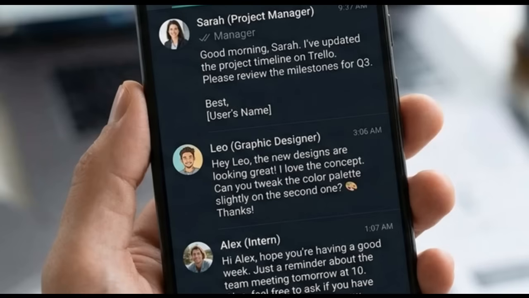And that's everything you need to know about changing your WhatsApp profile picture in 2026.